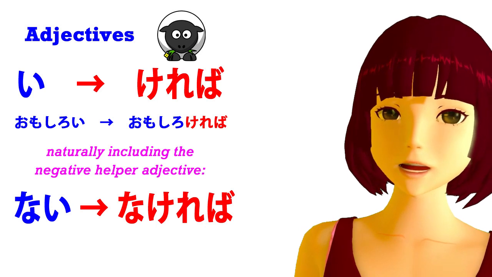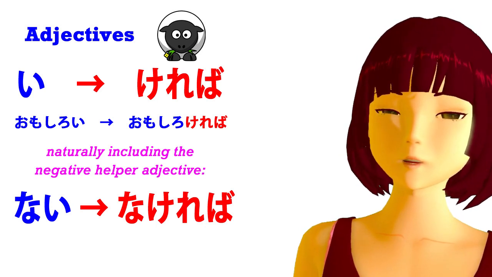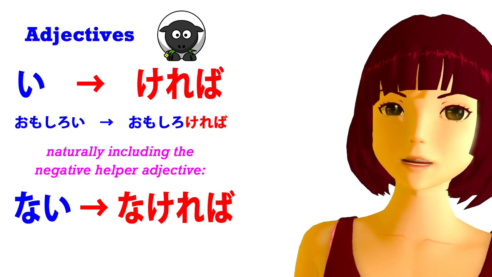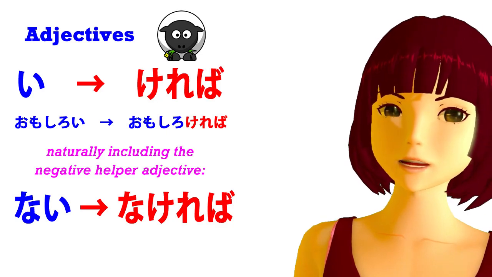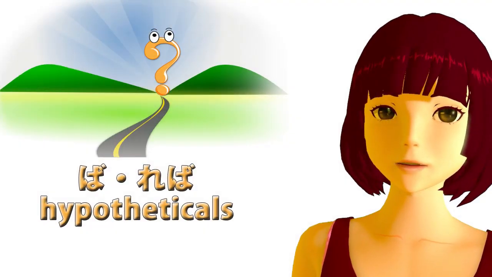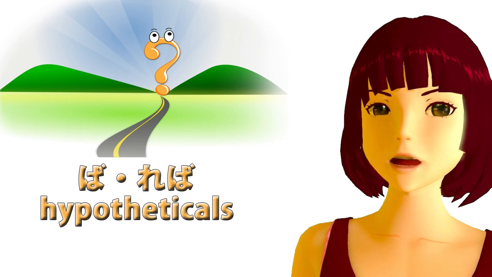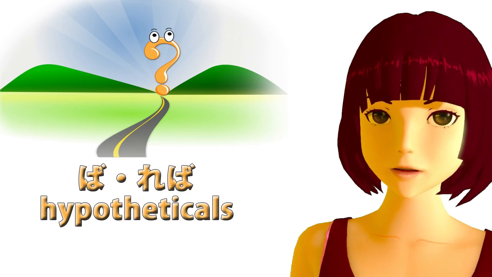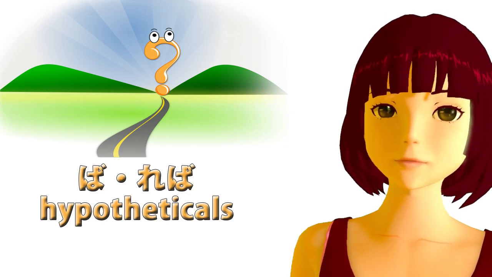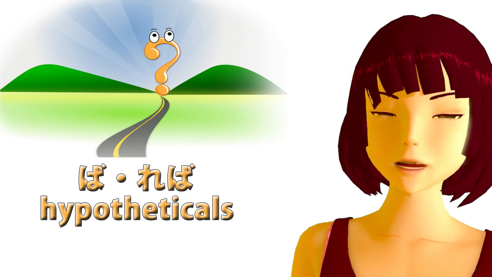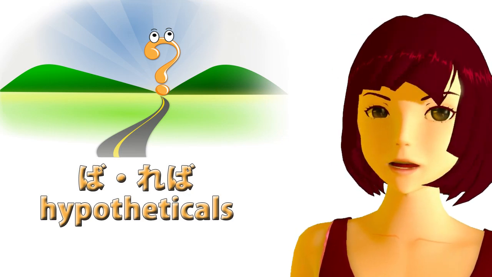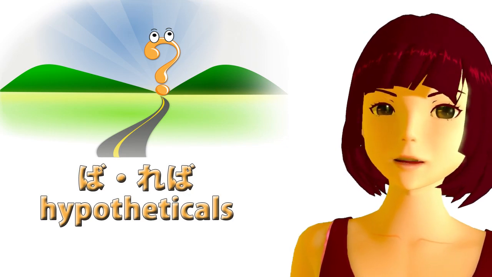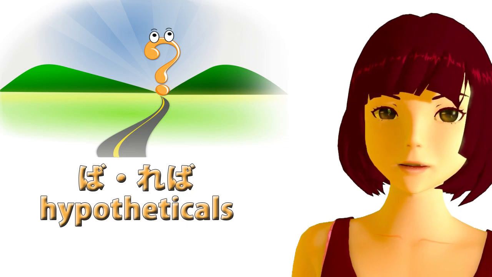So what's the special characteristic of ba reba? To, as we know, its special characteristic is its exclusiveness. The special characteristic of ba reba is that it is used for hypotheticals. So it must always mean if. It can't ever mean when, because we never know for sure if the condition will take place. And consequently, if we use it about something that happened in the past, it has to be something that didn't happen, because if it did happen, we wouldn't be dealing with a hypothesis. We'd be dealing with a fact.